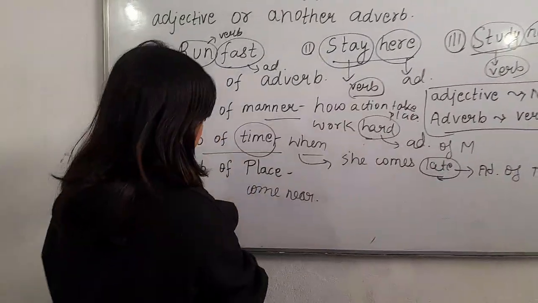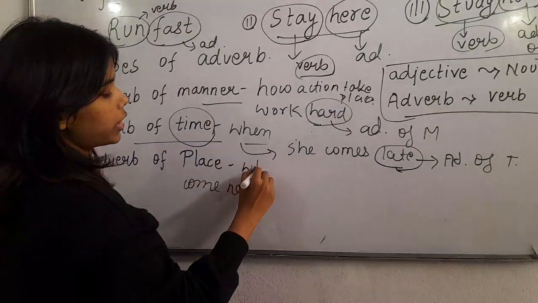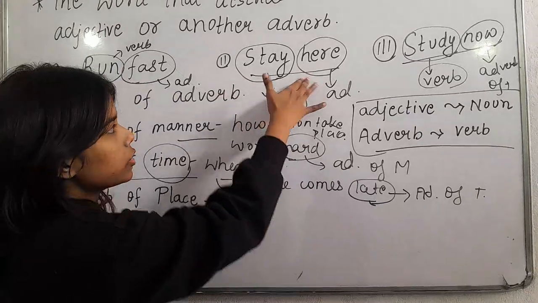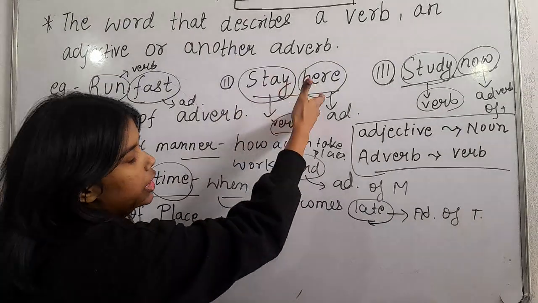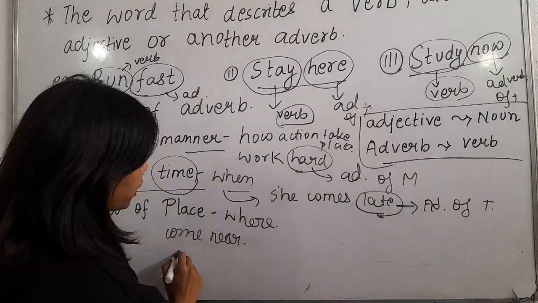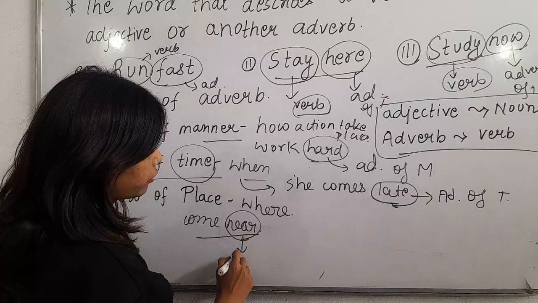The last one is adverb of place. This word tells about where the action is taking place. For example, here, stay here. So where you have to stay? You have to stay here. So here is adverb of place. Like come near. Where you have to come? You have to come near. So near is adverb of place.